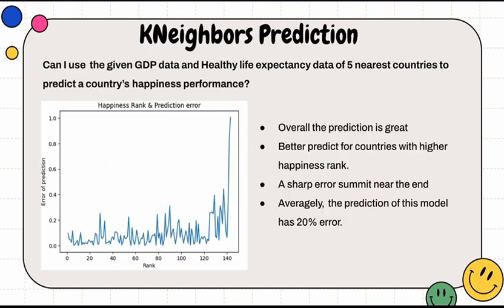Then, I also wanted to test if I can use some data from other countries to predict one country's happiness score. So I conducted a k-neighbor regressor and used the data of the 5 nearest countries as training data. Actually, it is a great prediction. We can see that the error of each prediction is not very large, around an average of 20% error. But it can predict better only for countries with higher happiness rank.